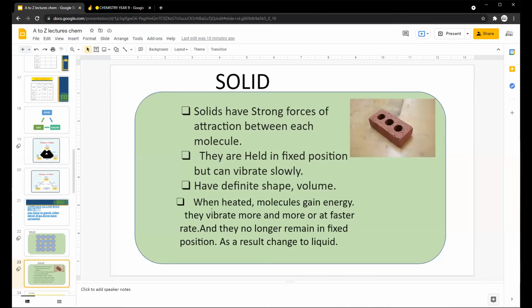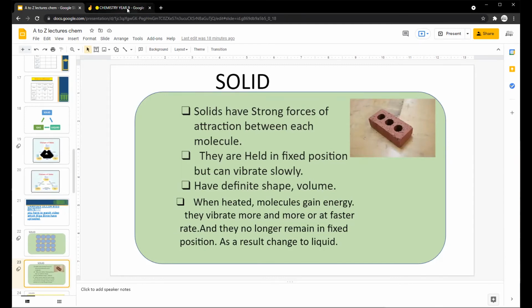When heated, molecules gain energy. Which molecules? The solid particles, okay? They vibrate more at a faster rate and they no longer remain in their fixed position. This is how solids convert to liquid, and the result of the change is liquid, okay?